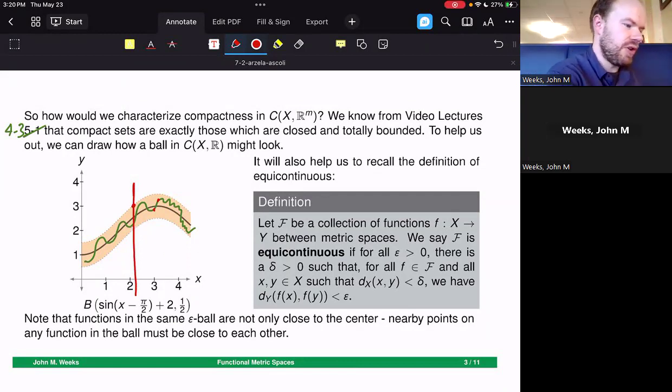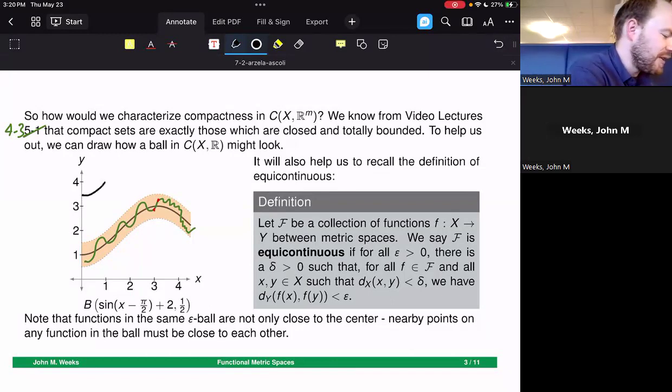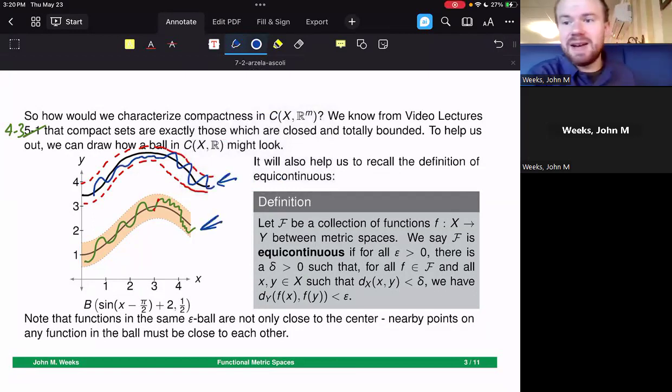This gets us very close to the notion of equicontinuity. The one thing that's a little bit of a misnomer here that we have to add in to get us to a notion of equicontinuity is that equicontinuity allows us to consider sets of functions that are also in translates of these balls. So something like this, taking the function that I had from above and then just redrawing it here and drawing perhaps another function of this form. These two functions together would be in a set of something equicontinuous.